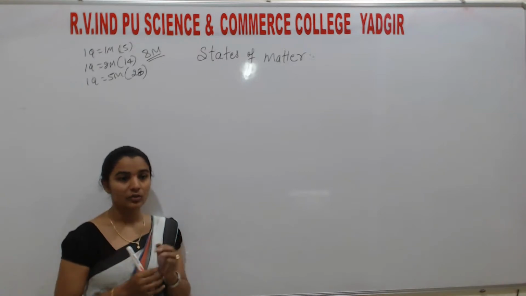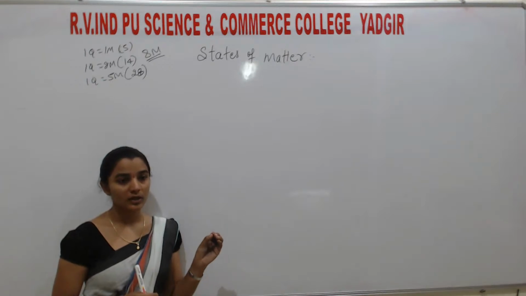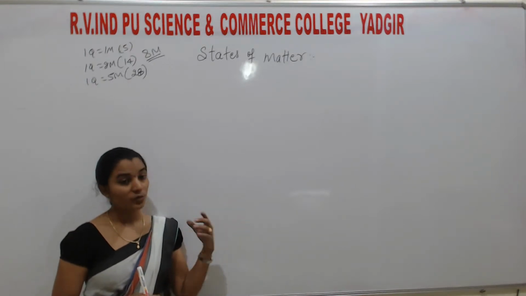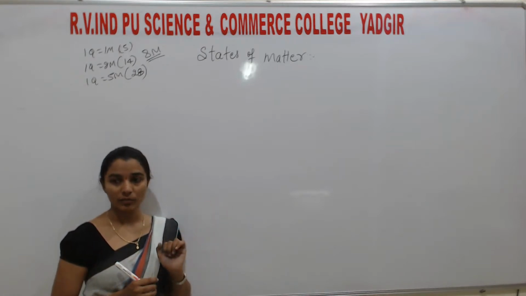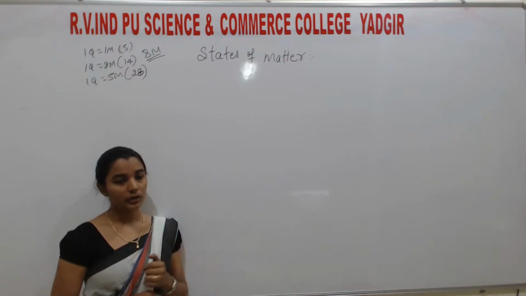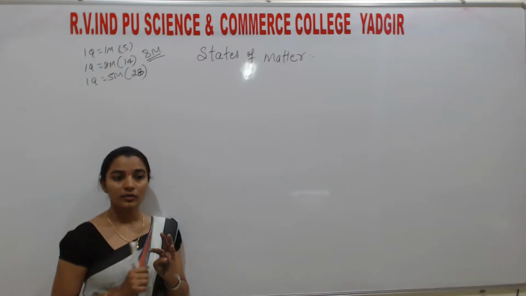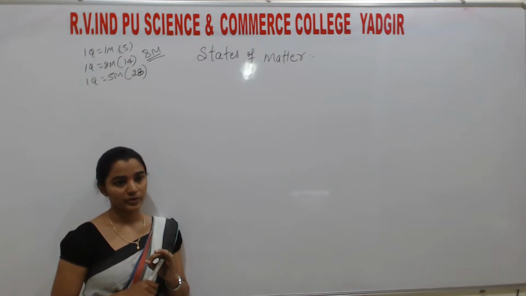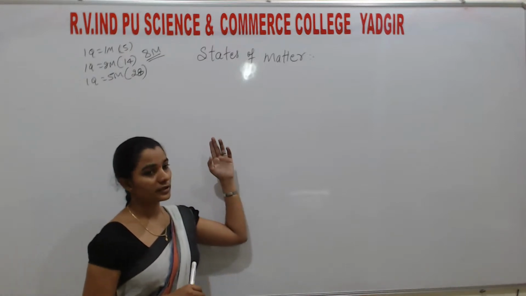So which types of forces are there in gases, whether they are weak or strong, we are going to study in this chapter. And later in liquids, we are going to study surface tension, viscosity and vapor pressure. So these are all the things we are going to cover in States of Matter.